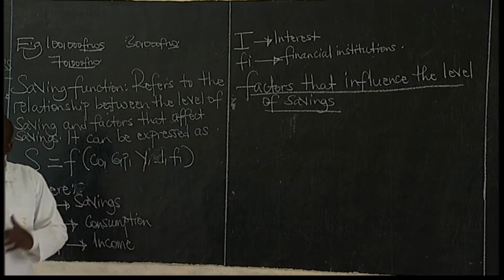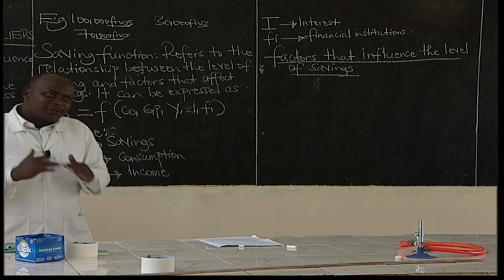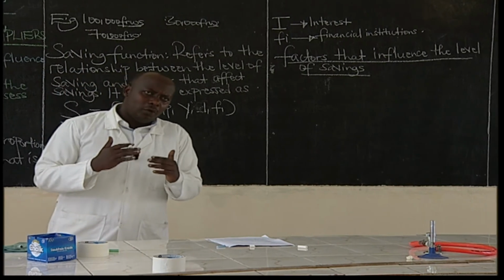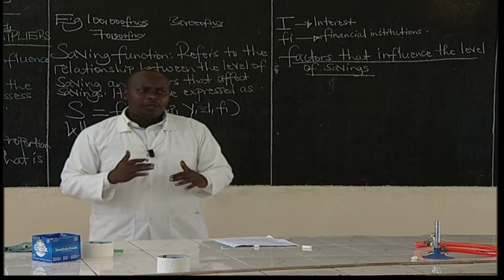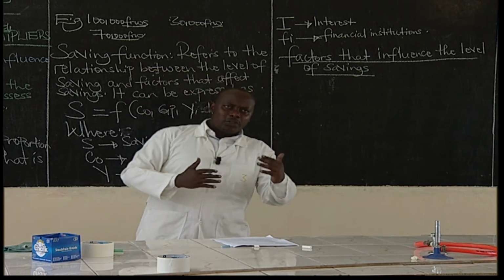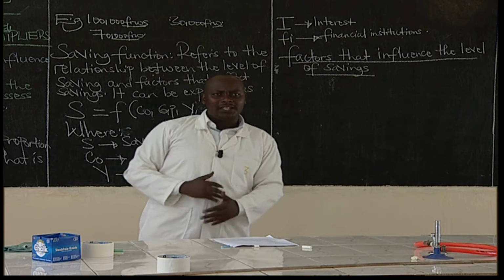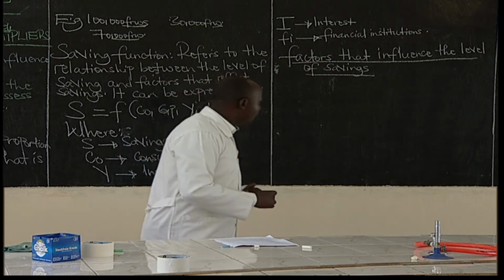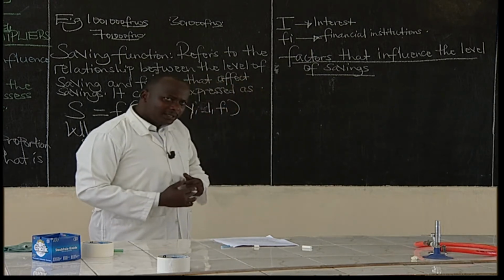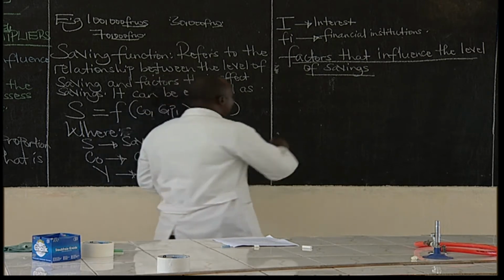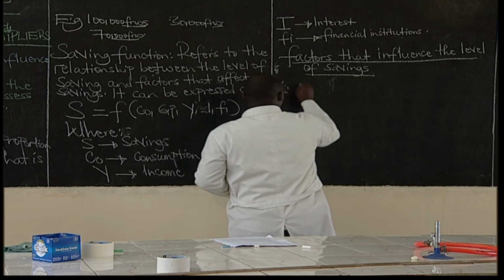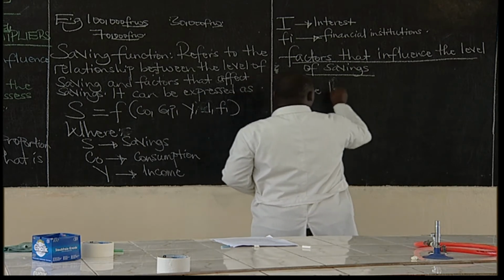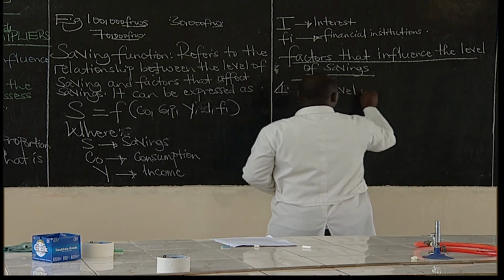Now, learners, what I want you to note, when we are explaining these factors, is that we are looking at the effect, which may be positive or negative. We have to explain two sides: what leads to high savings and what leads to low savings. One of the factors that affect the level of saving, learners, is the level of income.